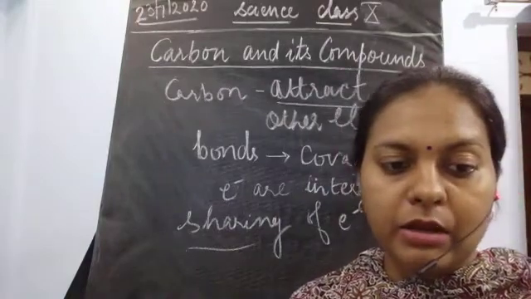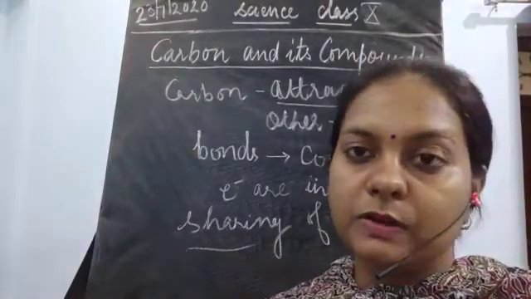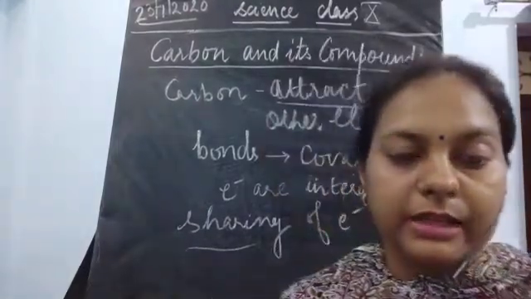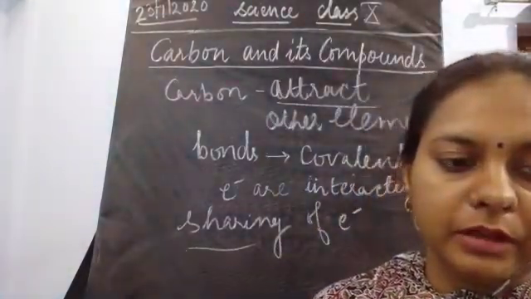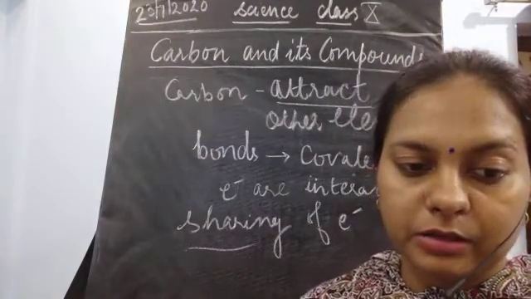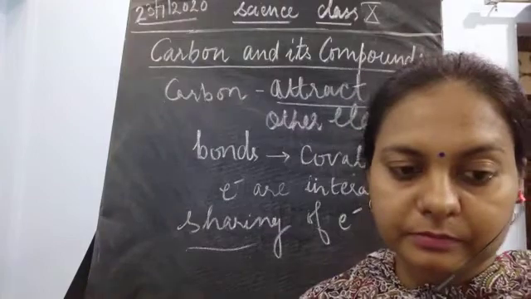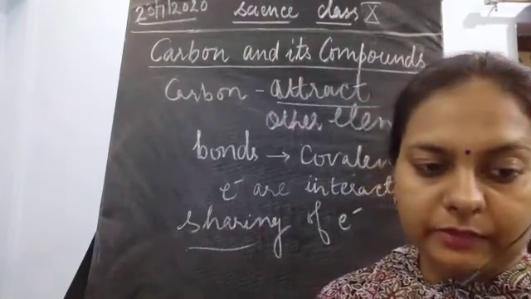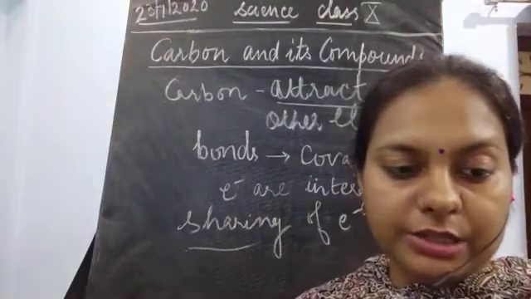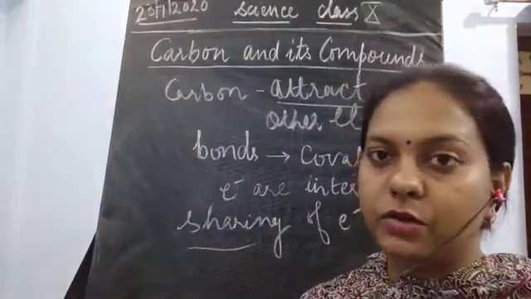Now, from the reactivity series that you have studied in metals and non-metals, we know that to attain completely filled outer shells and the noble gas configuration, elements form ionic compounds by gaining or losing electrons.